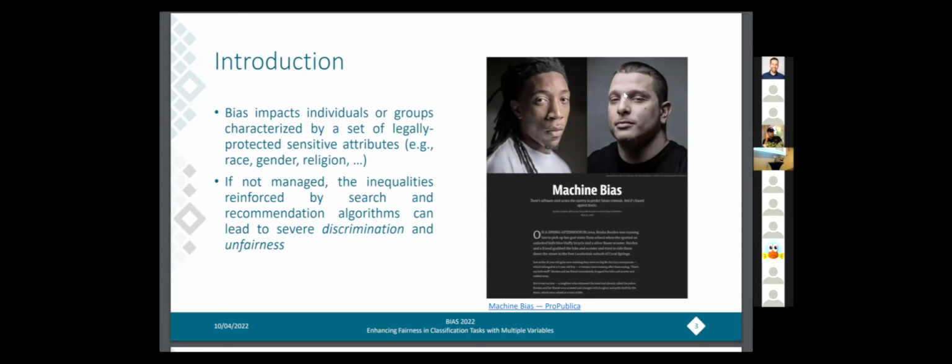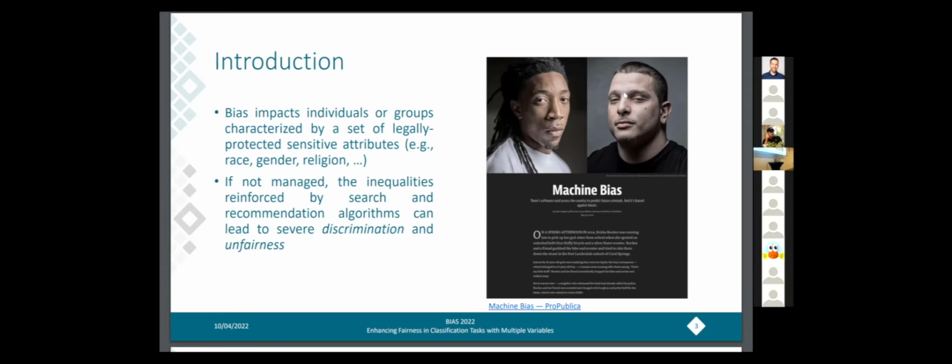So, as you may all know, bias in machine learning has acquired a lot of relevance in the last few years. We speak about bias all the time. In particular, we talk about bias in machine learning when there are individuals or groups which are discriminated on the basis of a set of so-called sensitive attributes like gender, race, and so on.